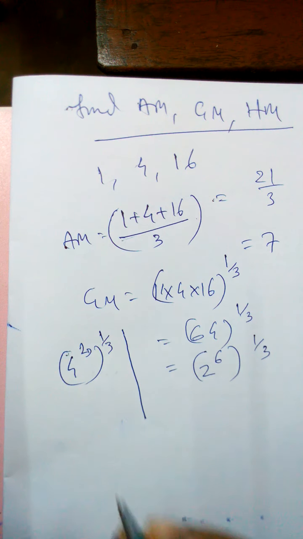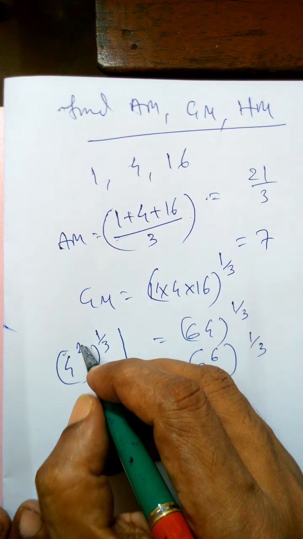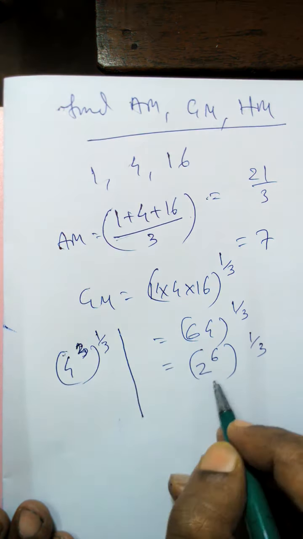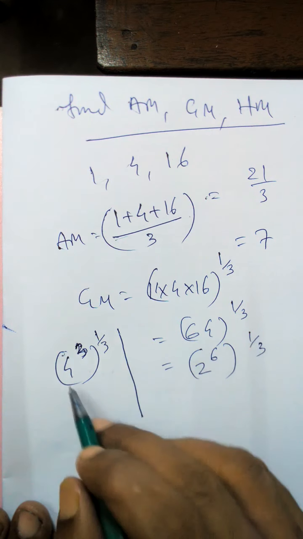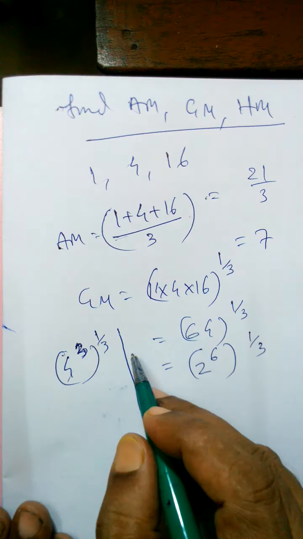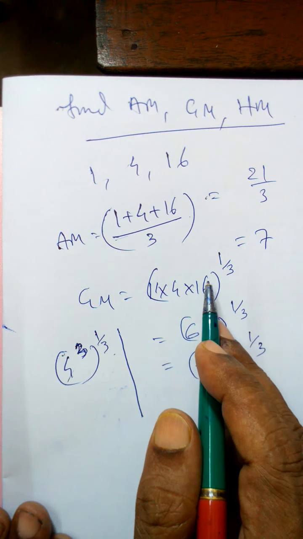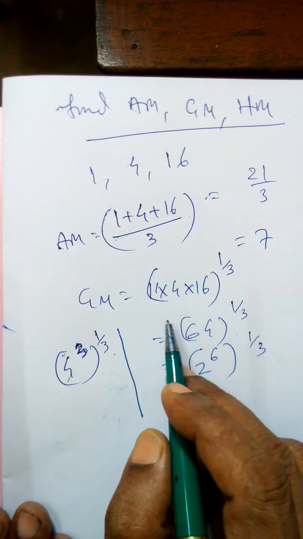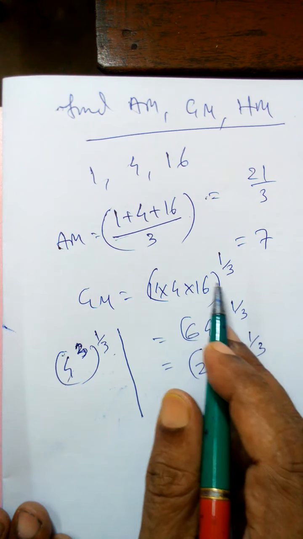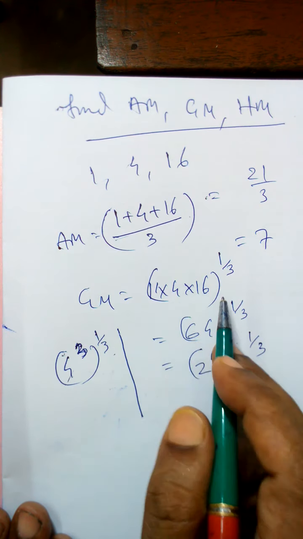Either you write 2 to the power 6 to the power 1/3, where 2 to the power 6 means 64 to the power 1/3, or you write 4 to the power 3 to the power 1/3. To the power 1/3 because there are 3 values. Had it been 4 values, it would be 1/4. If there are 2 values, it will be half.